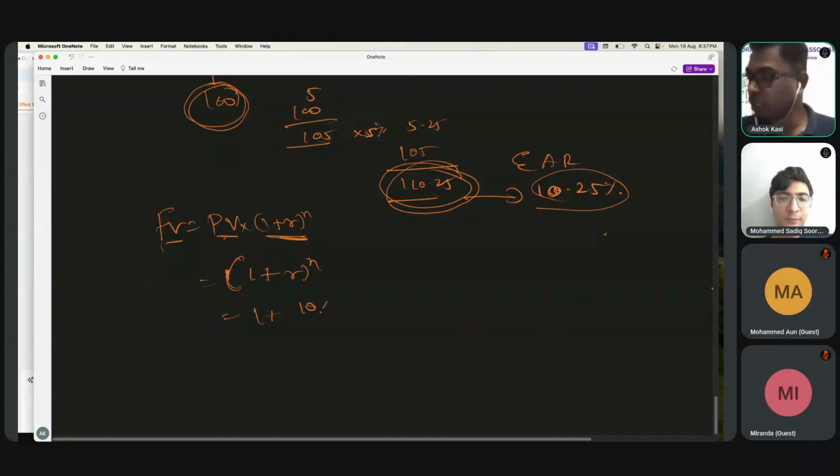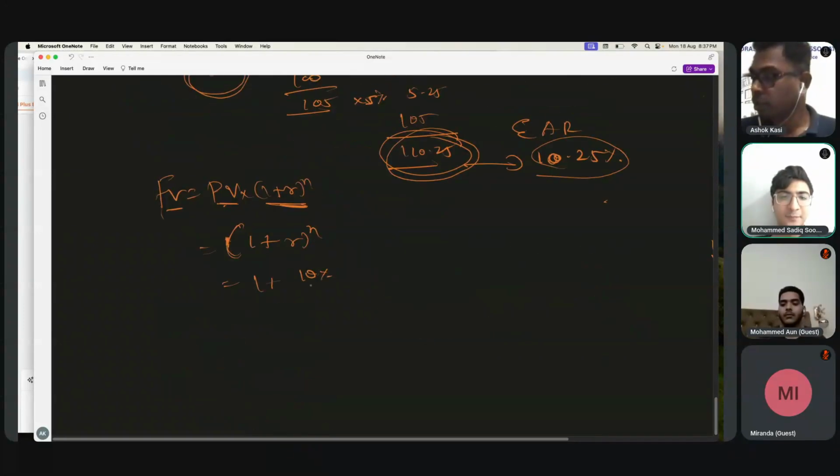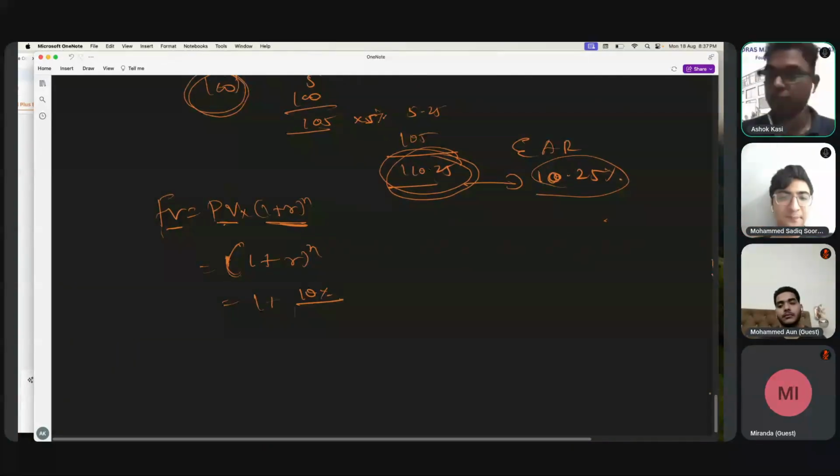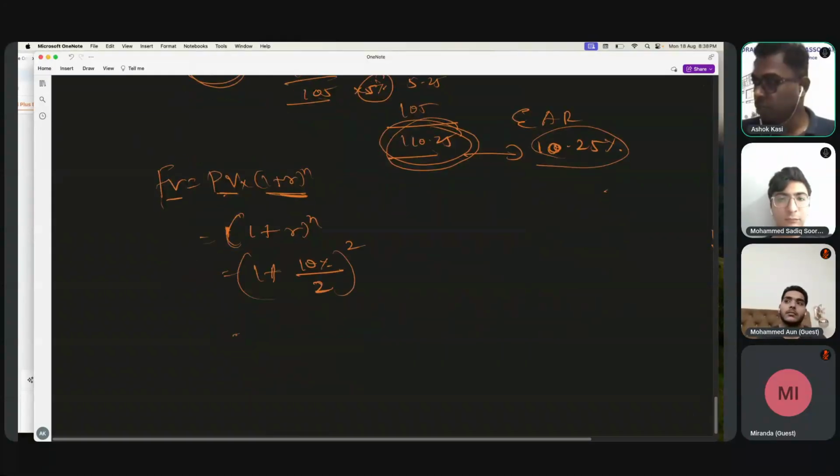10 percent, because that is the nominal yield quoted by the bank. The bank initially said 10 percent only, right? But then I'm going to practically get 5 percent, twice. So this one 5 and this one 5 percent, twice. That means divided by 2 and then raised to 2. Can you understand this step now? Yes, 10 percent divided by 2 means 5 percent, and that is going to happen 2 times.